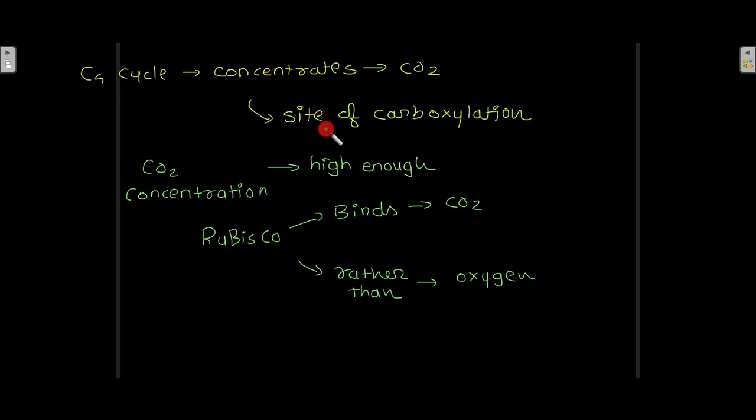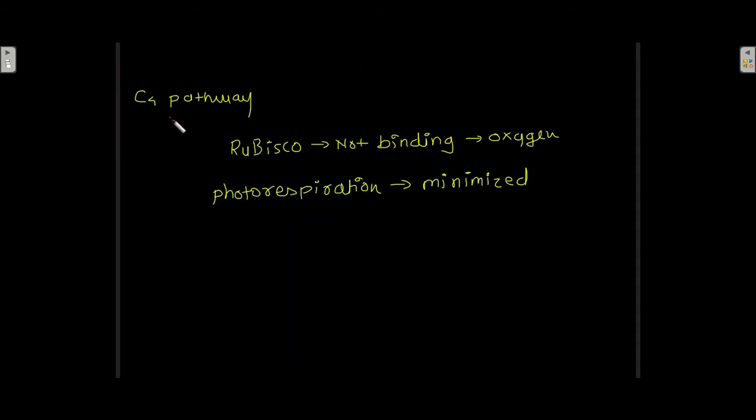Because CO2 concentration is high, Rubisco binds to CO2 rather than oxygen, and that is how photorespiration is avoided and the Calvin cycle is promoted. In the C4 pathway, the Rubisco enzyme is not binding with oxygen, it is binding with carbon dioxide, and that is the reason why photorespiration is minimized.